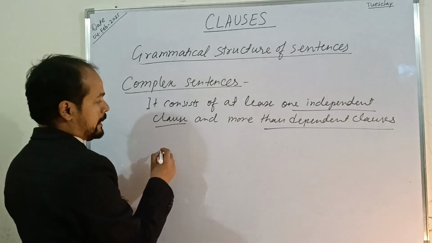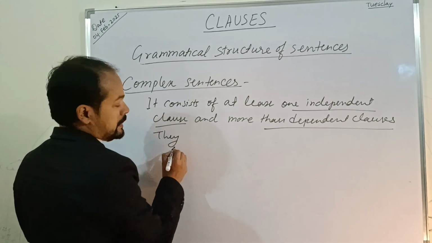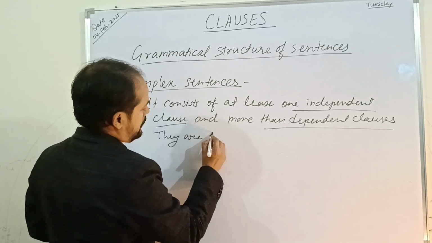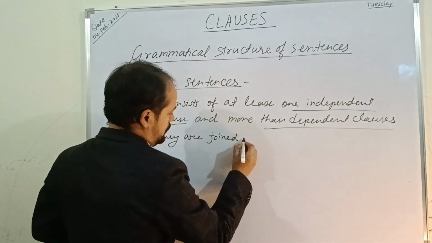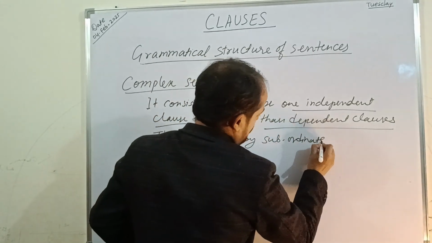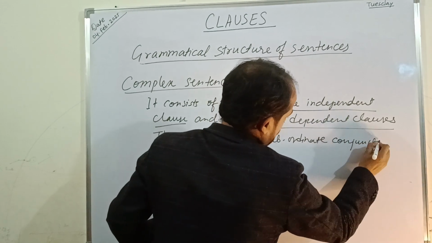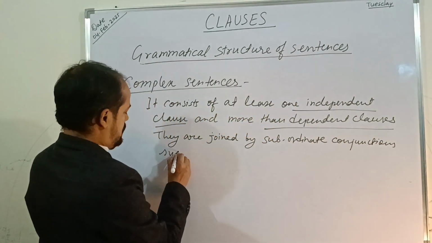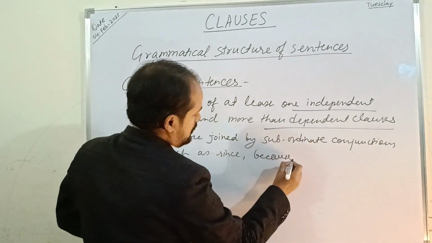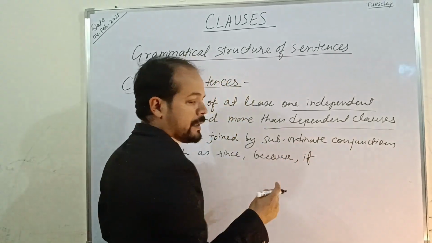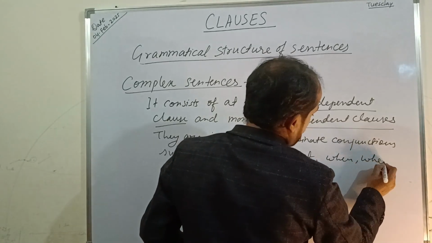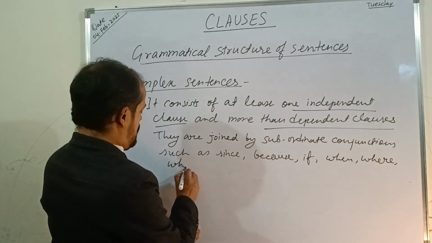Like, I will give some examples. These clauses are joined by subordinate conjunctions such as since, because, if, and the relative pronouns and adverbs like when, where, who, that.